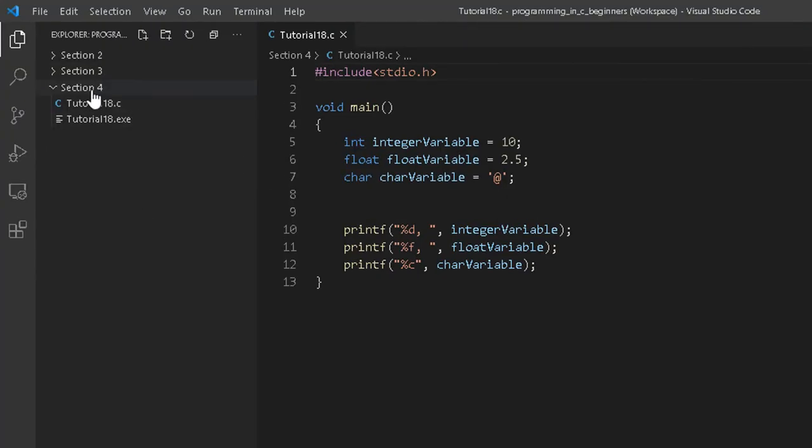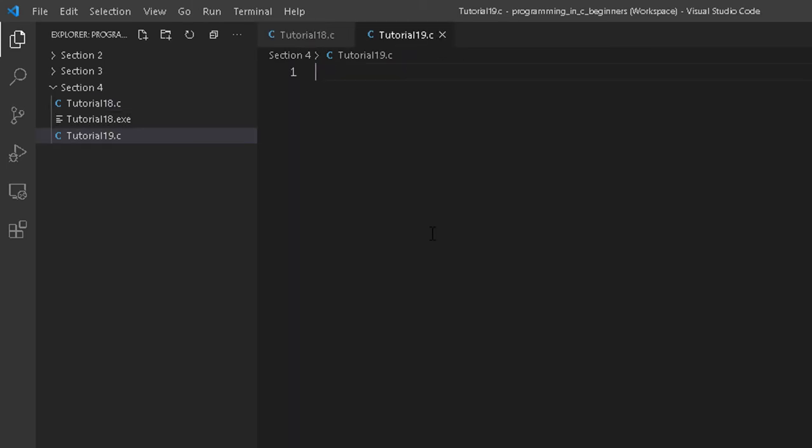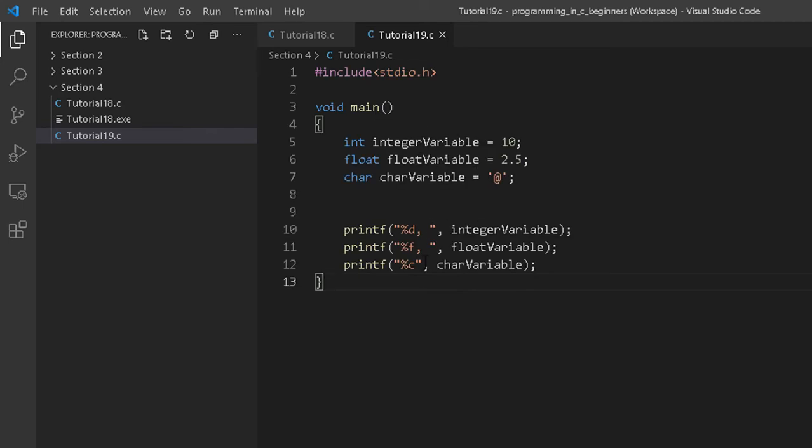Practically. So in the previous tutorial, I created this program, tutorial 18. Now I'm creating another program known as tutorial 19.c. Now here's the program. If you remember, last time we wrote this much. I'm just copy pasting it to save time, and I will delete the unnecessary things that I don't want.